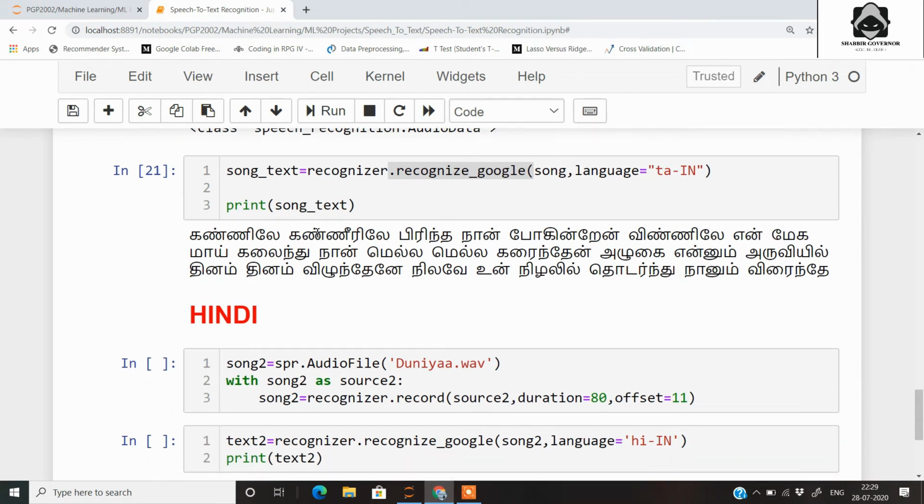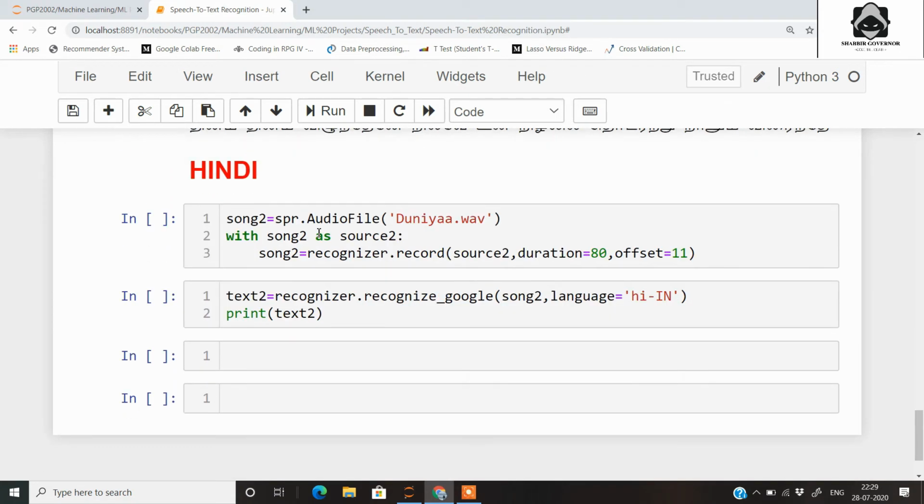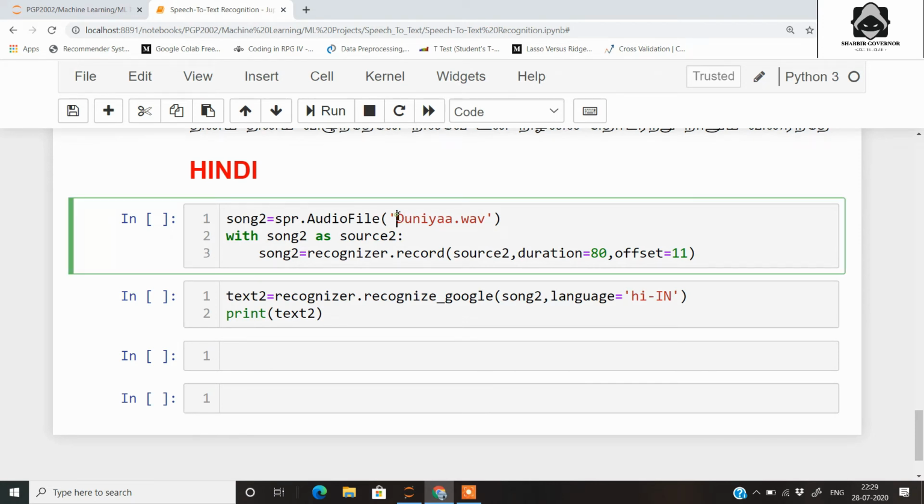So let's try this thing again with a Hindi movie or Bollywood song. So here I have a source that is in the form of a .wav file, which is also a kind of music file. We are converting it to an audio file first, and with that source we will be calling the API. Then we'll pass the duration, that is how much text we actually want, and also pass the offset here.